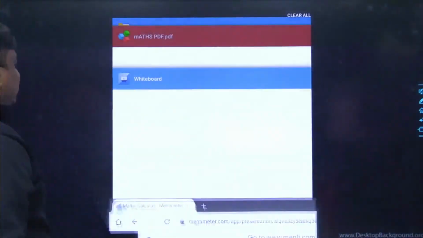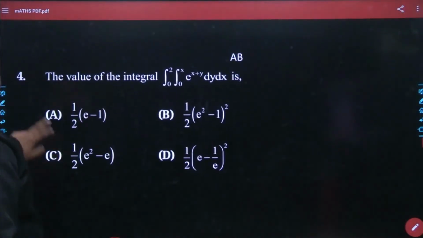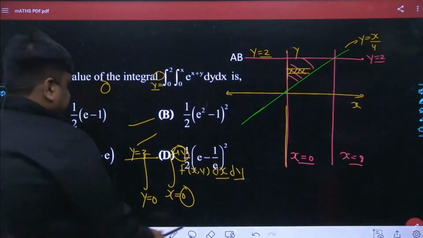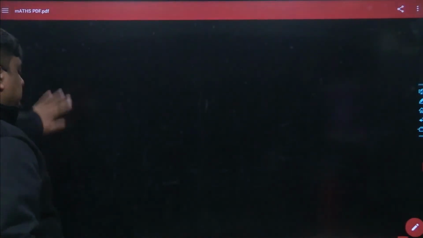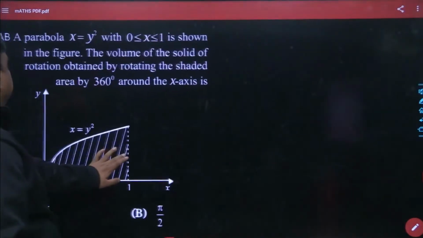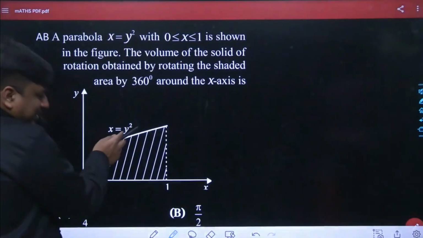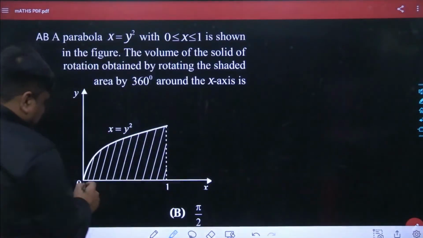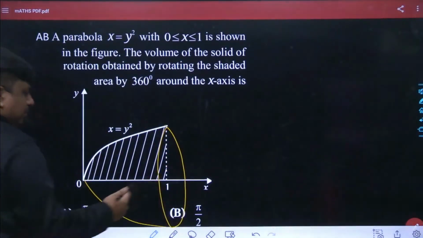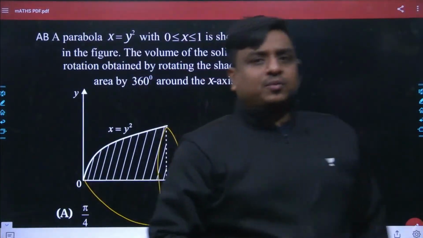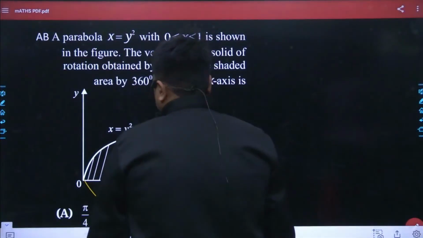So I think it's been the right time I should go into this PDF. This has been the volume occupied by the rotation of a certain contour. So let me come down over here. I had x is equals to y square, which is been start rotating, taking the reference of x-axis. So this kind of 3D structure is going to get made. I need to find the volume occupied by this paraboloid. Yes, it has been a 3D form of parabola, and that is why it is also been called a paraboloid. Like we used to have a coconut, no? Sort of that. I need to find its volume.